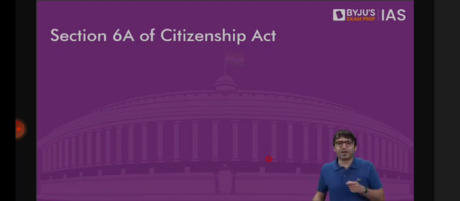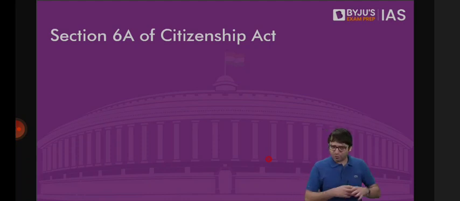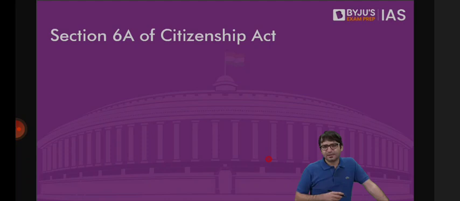That means even if today a question is asked, can an illegal migrant become the citizen of India? Or can children of illegal migrants become the citizen of India? The answer is no. Sir, what about those so-called illegal migrants who have come to India from Pakistan, Afghanistan, Bangladesh, belonging to the 6 religious minorities on or before December 31, 2014? They are not deemed as illegal migrants. So although they are, we say they are not illegal migrants. When they are not illegal migrants, that means they're eligible for citizenship through naturalization. We discussed the arguments in favor of the Citizenship Amendment Act, how this law is good, and we also discussed some of the critical aspects of this law when we discussed the arguments against the Citizenship Amendment Act.